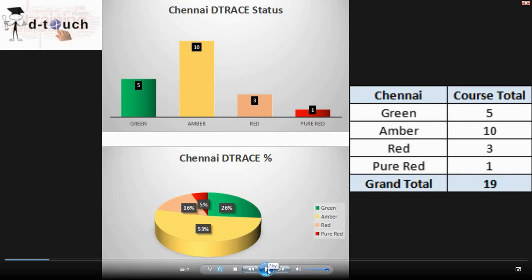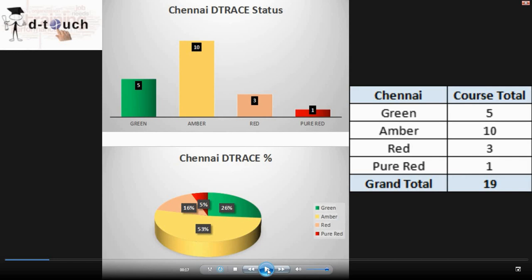This is about the Chennai DTrace status, the Chennai center status. We have a total of 19 students who registered. In that we have 5 green, 10 amber, 3 red, and 1 pure red. And if you look at the percentage, we have 26% green, 53% amber, 16% red, and 5% pure red.